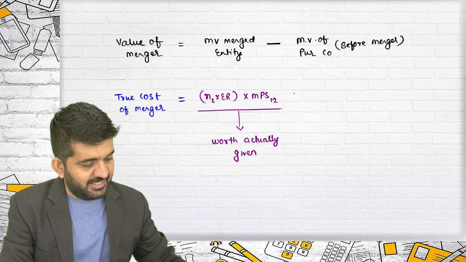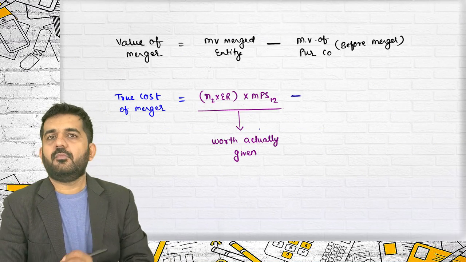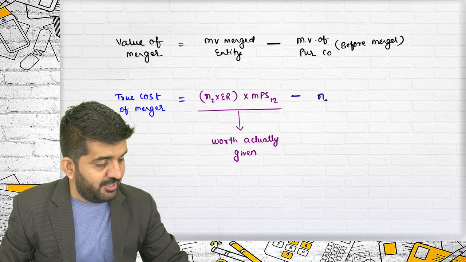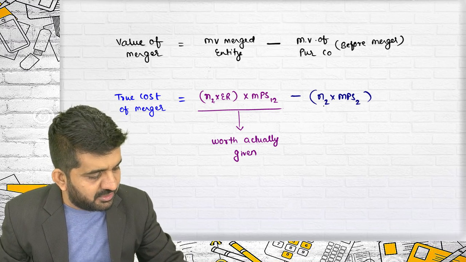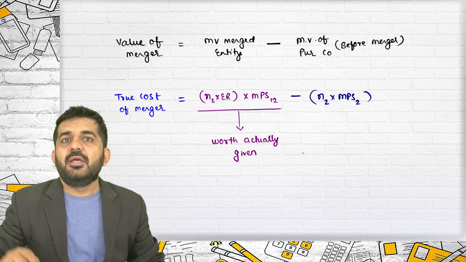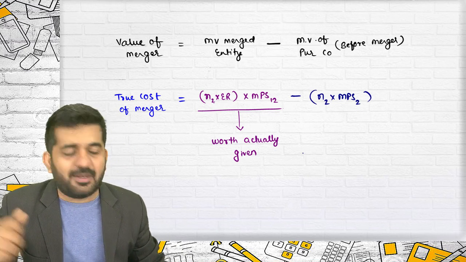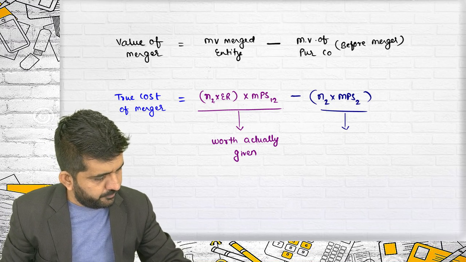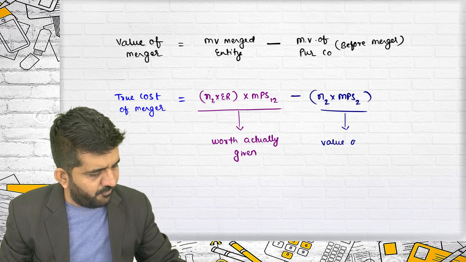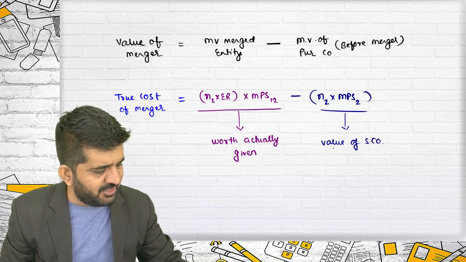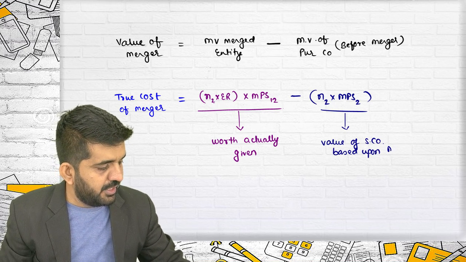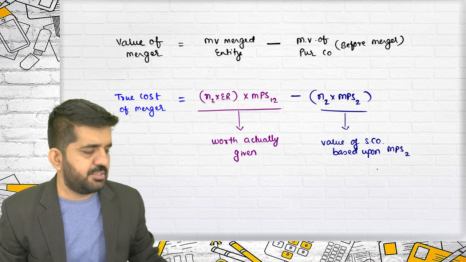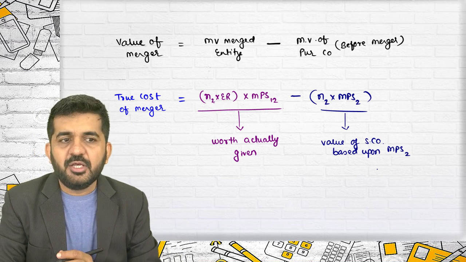Minus N2 multiplied by MPS 2. This they should be getting if you consider just their market value. This is the value of a selling company based upon MPS, market price per share.